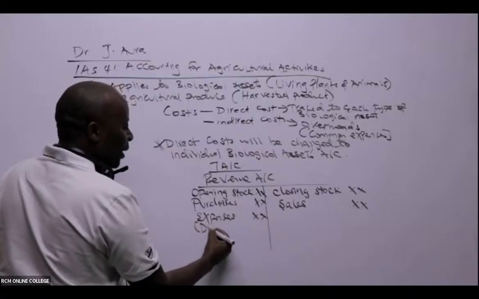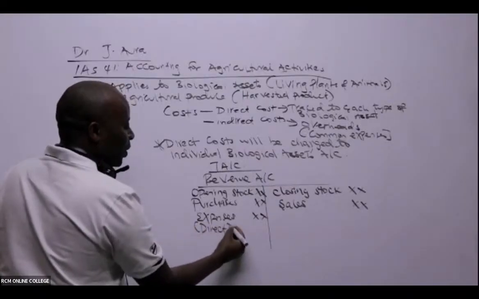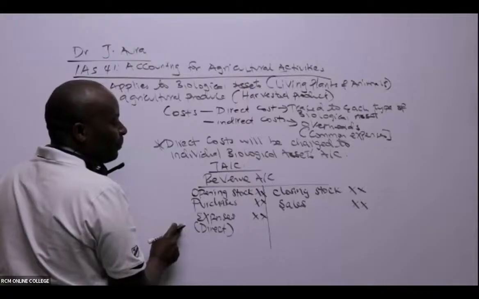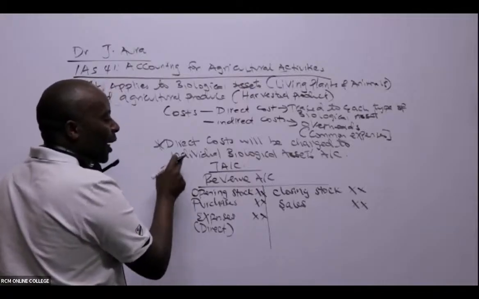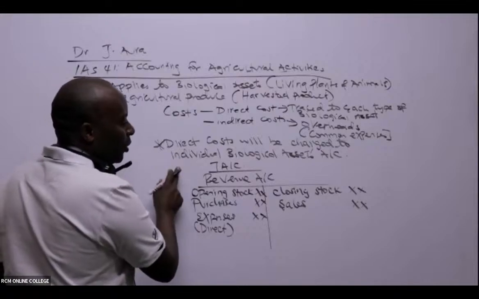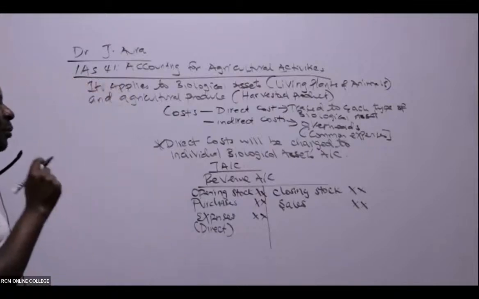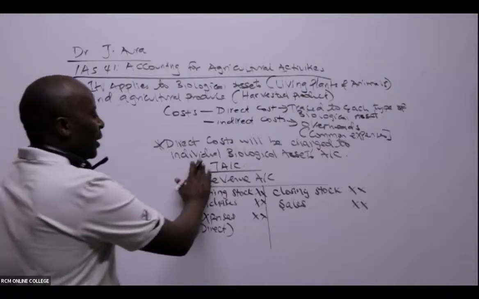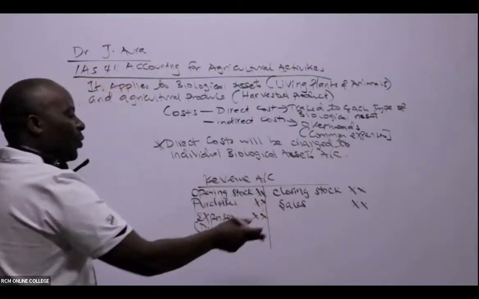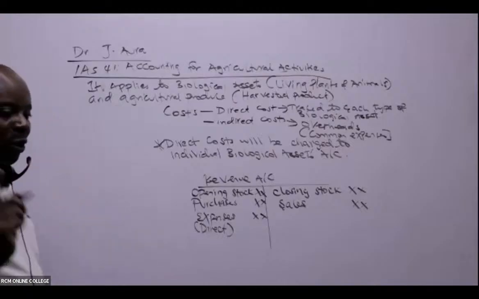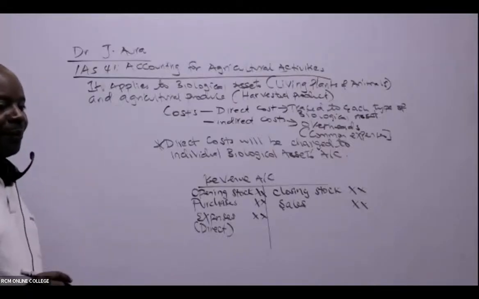These are direct expenses. We always charge them to the individual revenue account of each biological asset. So remember, this is our usual T account, the revenue account for our biological assets.